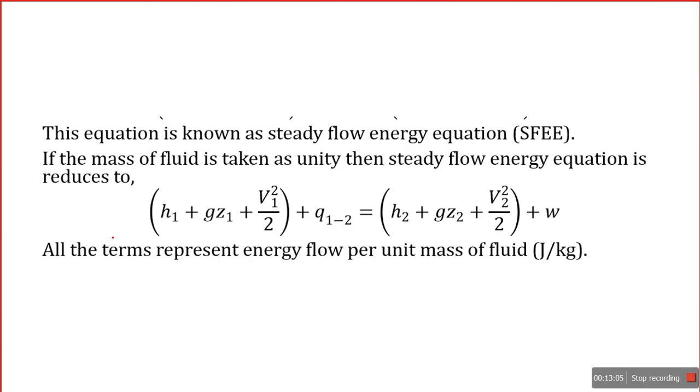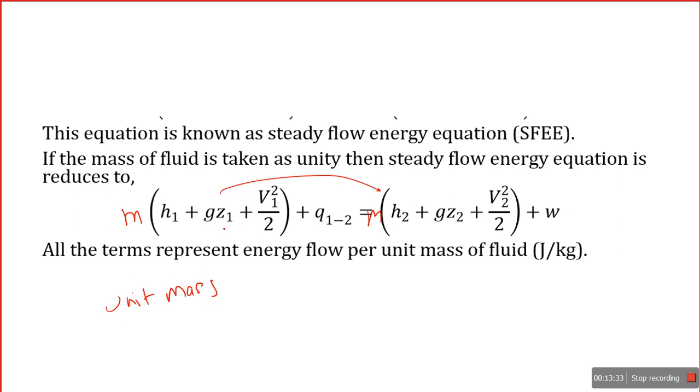Note down this equation for unit mass. This is the steady flow energy equation. If mass is given in the exam, we just multiply by m here. It's a very simple equation. Just remember H1 plus gZ1 plus V1 square by 2 plus Q, and the only change is H2, the change in potential energy, and the change in kinetic energy.